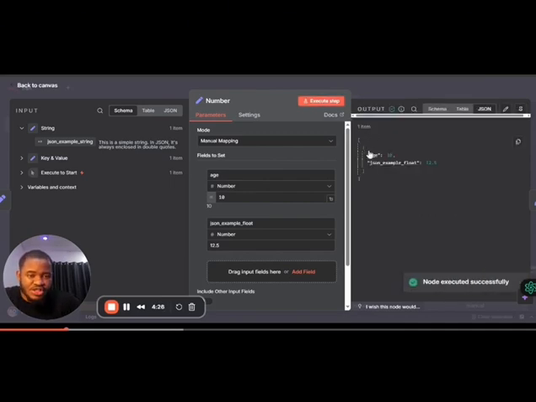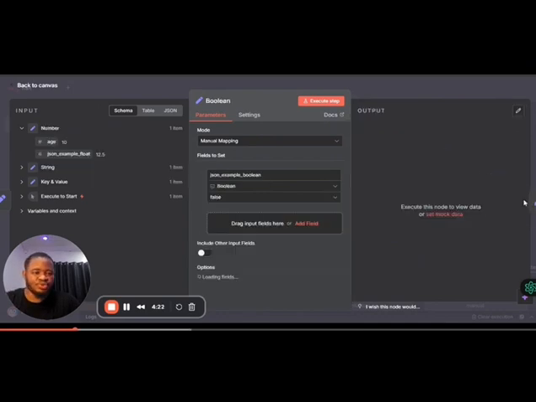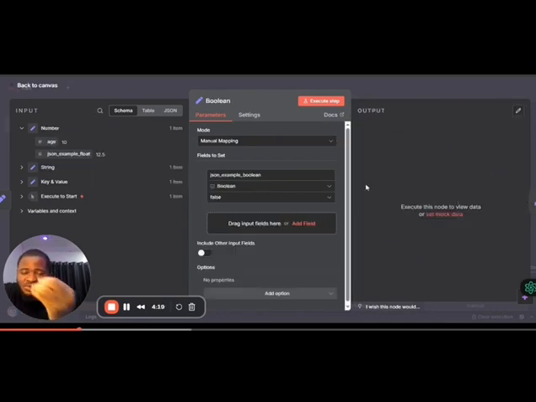Again, this is one JSON object. So let's move to the next node. Now the next data type is Boolean. Again, don't be overwhelmed by the name. There's nothing above you, you can understand this thing. Boolean simply means: is something true or false?